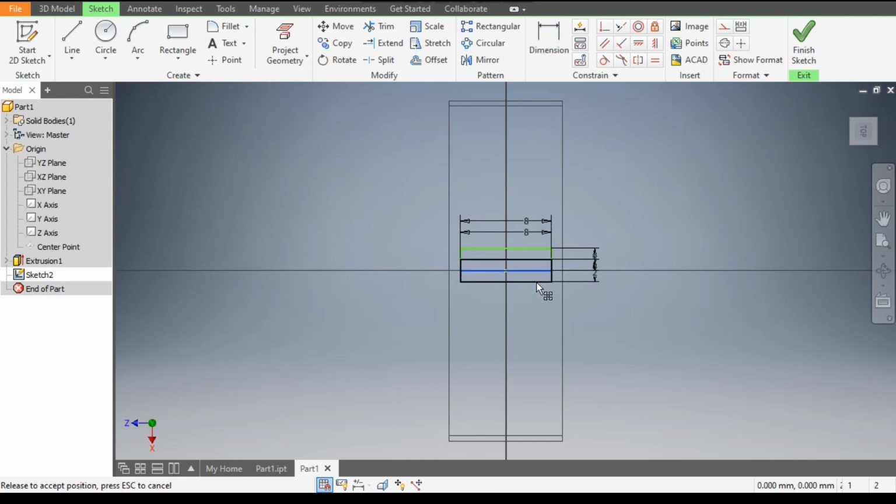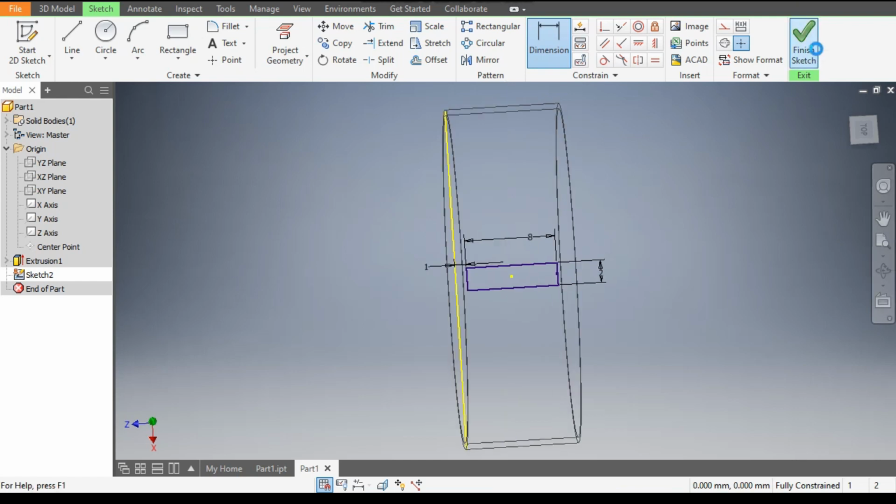Now you can see it's moving. To make it constrain, go to horizontal constraint or go to vertical constraint. We want to constrain it like this. Select the center point and select the center point of the rectangle. Okay, and to make it constrain over here, go to dimensions. From here give the dimension as 1 mm. Now the sketch is fully constrained.